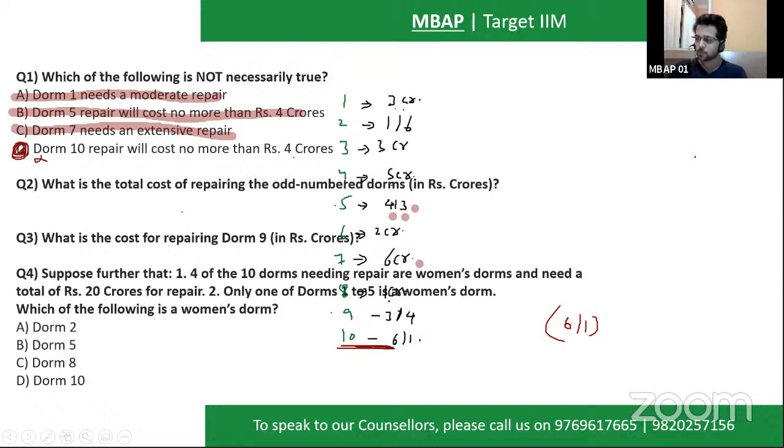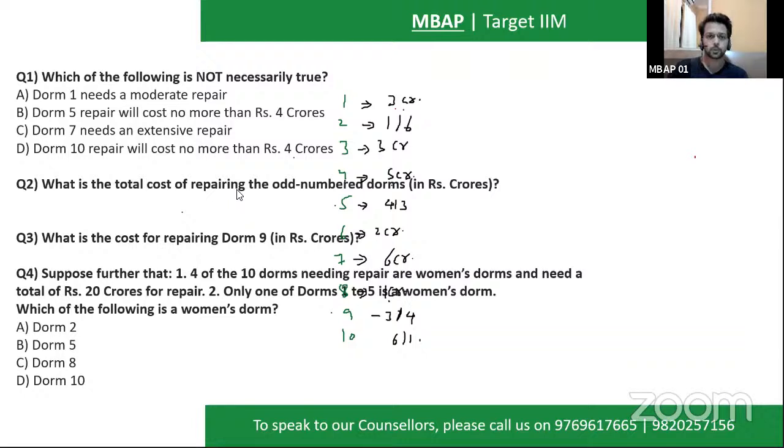Clear? It's only D which is incorrect. Is this clear? So for the first question, what will you mark? You will mark only option number D, which is for DOM number 10. Nandita, good. Let's see the next question.